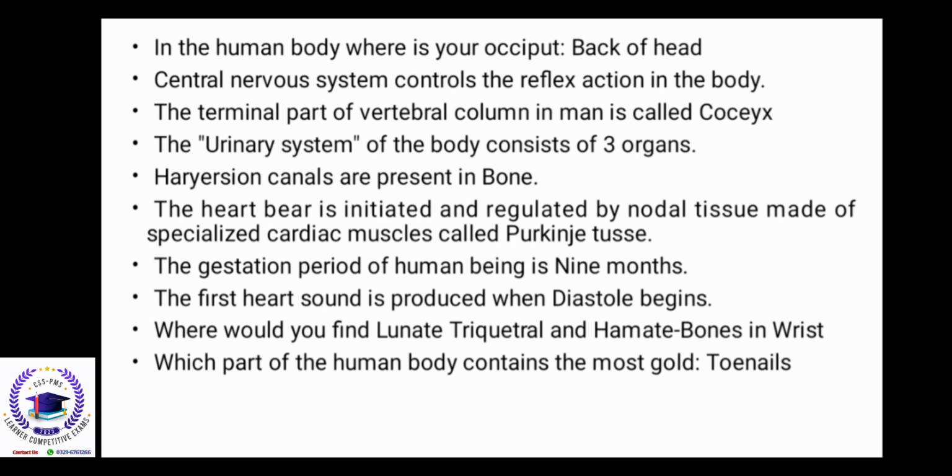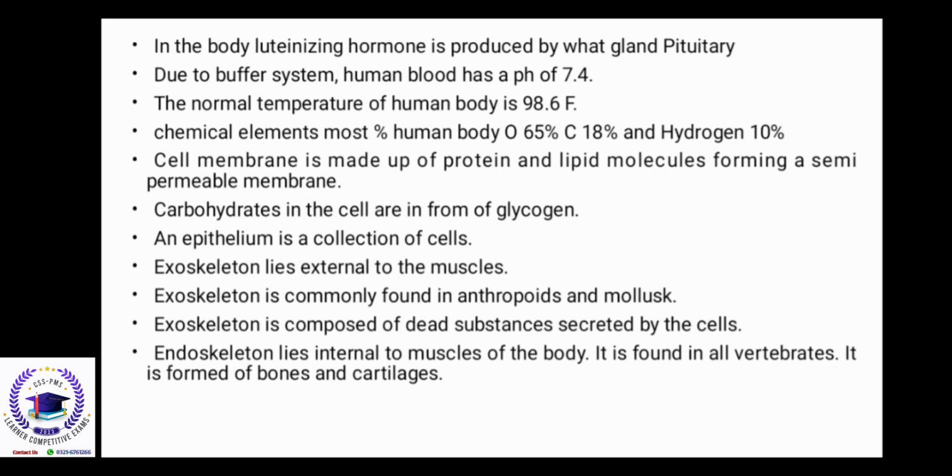The gestation period of a human being is 9 months. The first heart sound is produced when systole begins. Where would you find the lunate, triquetral and hamate bones? In the wrist. Which part of the human body contains the most gold? Toenails. In the body, luteinizing hormone is produced by what gland? Pituitary. Due to the buffer system, human blood has a pH of 7.4. The normal temperature of the human body is 98.6 Fahrenheit.